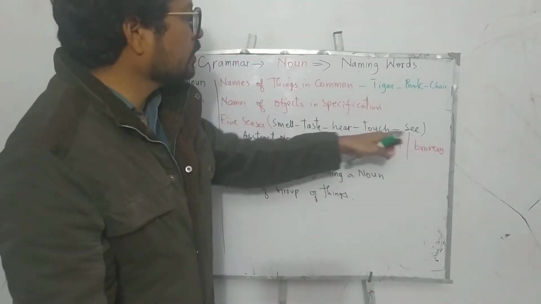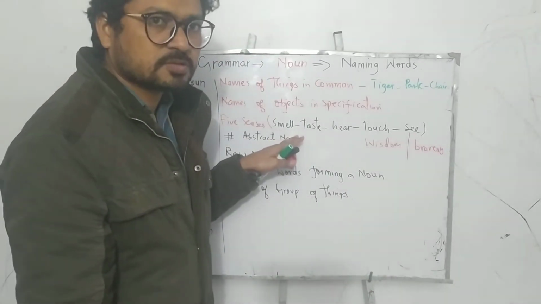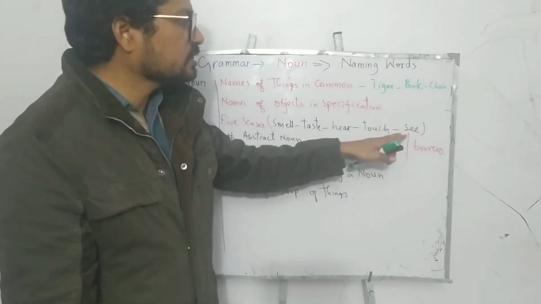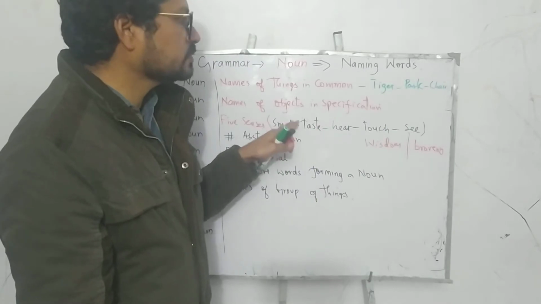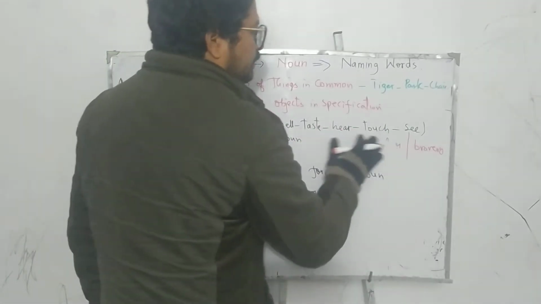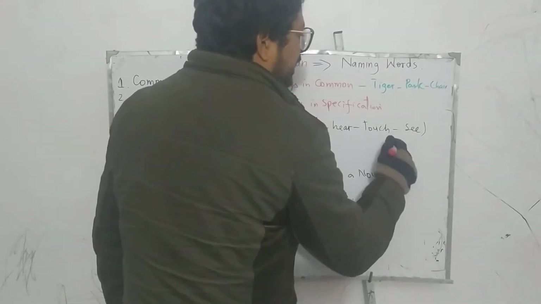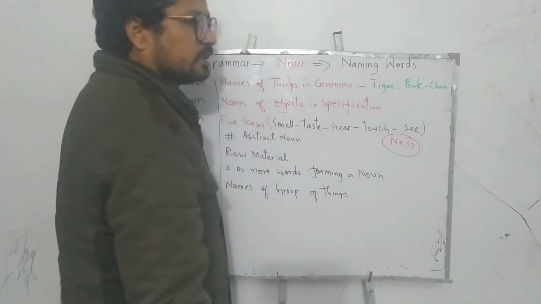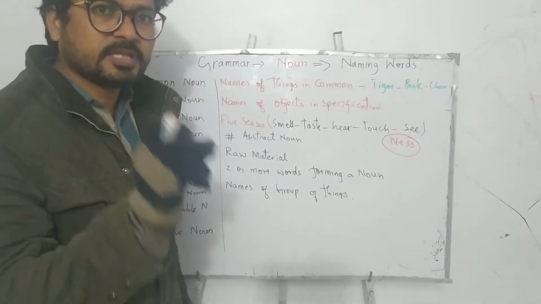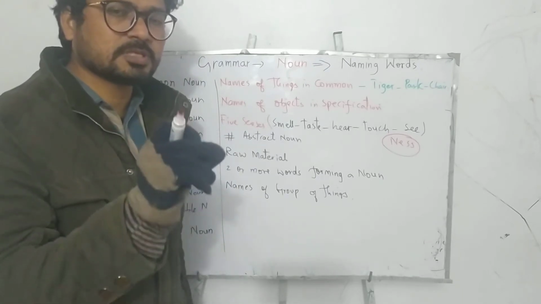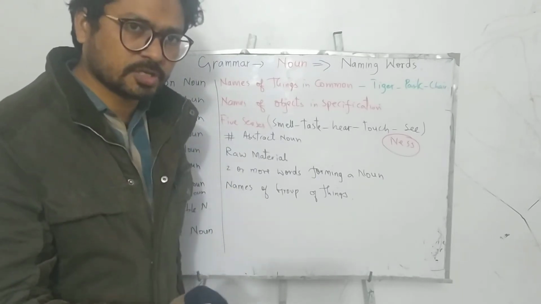So if you put bravery on the scale of these five senses, we come to know that we cannot conceive bravery; we cannot see it, touch it, hear it, taste it, or smell it, so it becomes our abstract noun. Another thing I would like to share: every noun that ends in ness comes in the category of abstract noun.